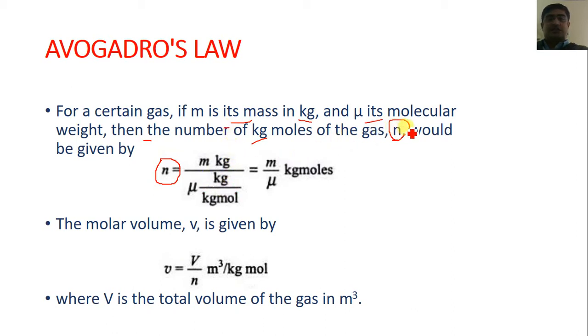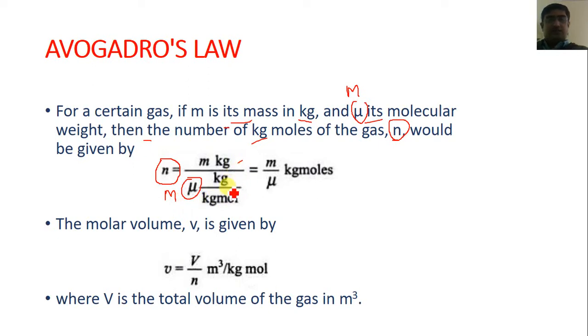In some cases the symbol of molecular weight is also given as capital M. So if you want to use this symbol, it is also applicable: small m upon capital M, where small m is the mass of the gas, and mu, or capital M, is the molecular weight.